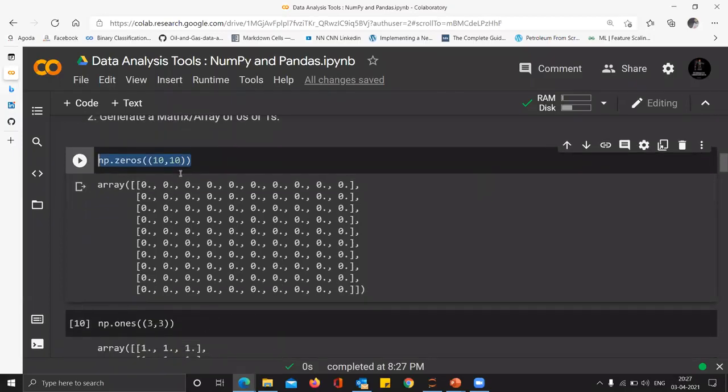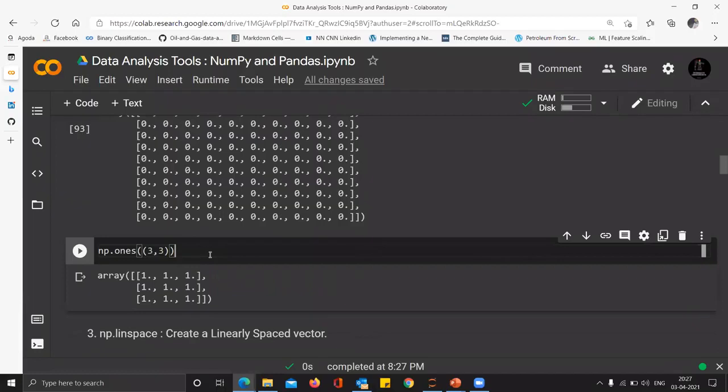Similarly, if you're not interested in zeros, suppose we want to multiply every term with another value so it becomes a constant matrix. Then zeros won't help; we need ones. Suppose I want to create a simulation model of a reservoir and initialize it with the initial pressure of the reservoir, say my reservoir is at 5,000 psi initially. How can I create a matrix with each grid block having a value of 5,000? This is how I can do it.